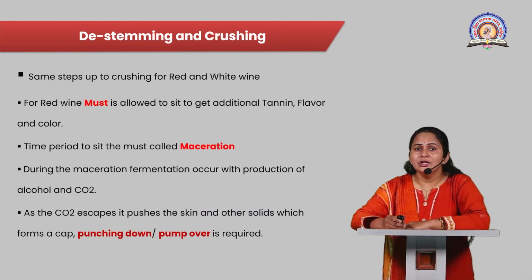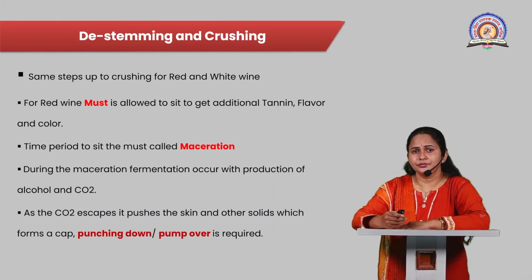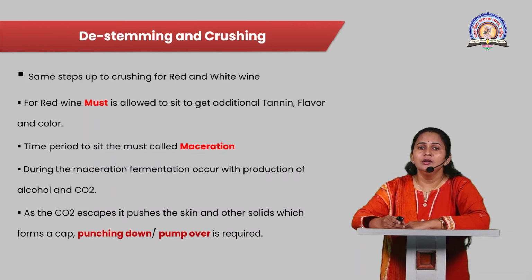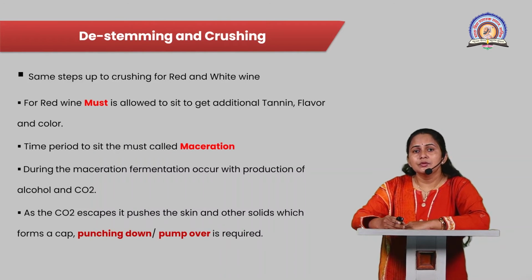This carbon dioxide gas evolves from the barrel, and as the CO2 escapes from the barrel, it pushes the skin and other solid particles, which forms a cap, or a layer. So this cap formation is the problem faced during red wine production. So many winemakers use the punching down or pump over methods to avoid this problem.